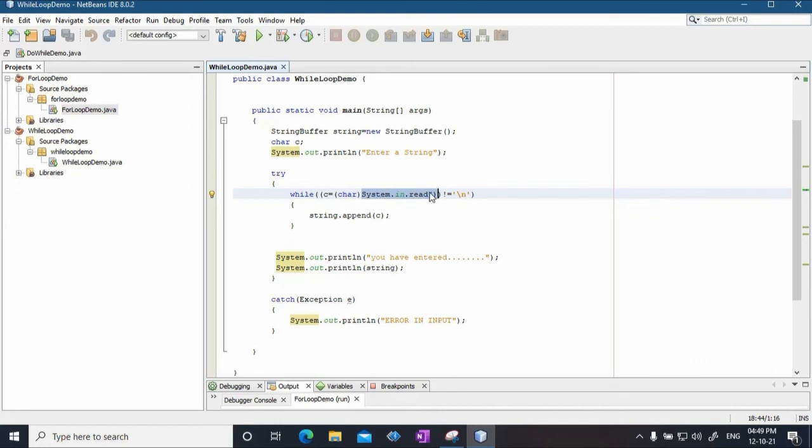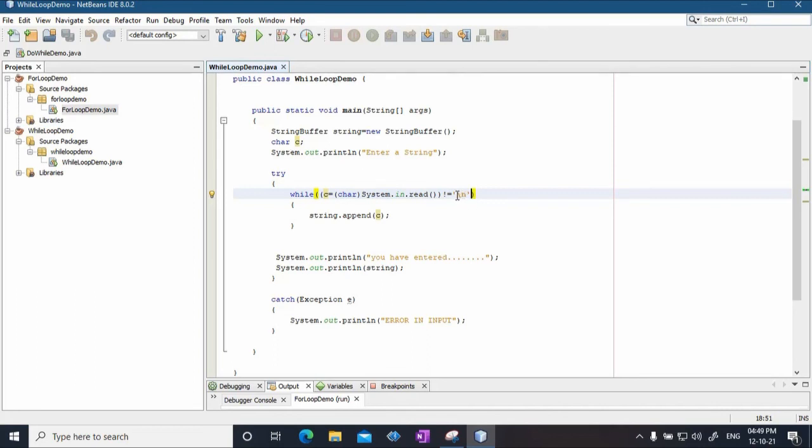Now the thing that you type from the keyboard is basically a string, but here the variable that you have used is a character variable. So I am typecasting it to character. So in simple words, I am taking input from the keyboard and typecasting it to character. Okay, that will be stored in C, and then I am checking whether the input entered is not equal to \n, is it the end of the string, because I am talking about characters. So I am trying to design a string out of single characters, right?